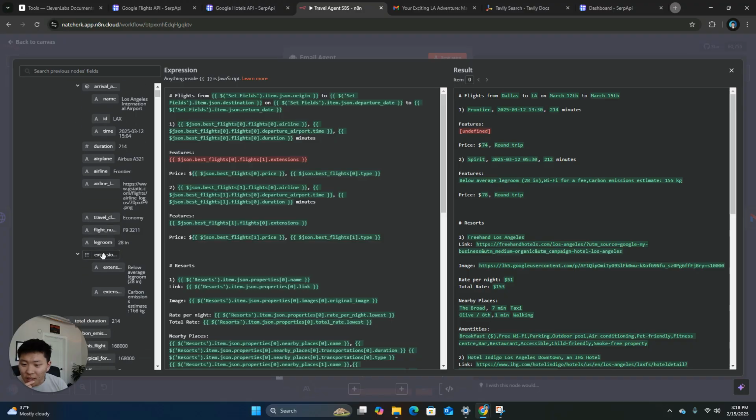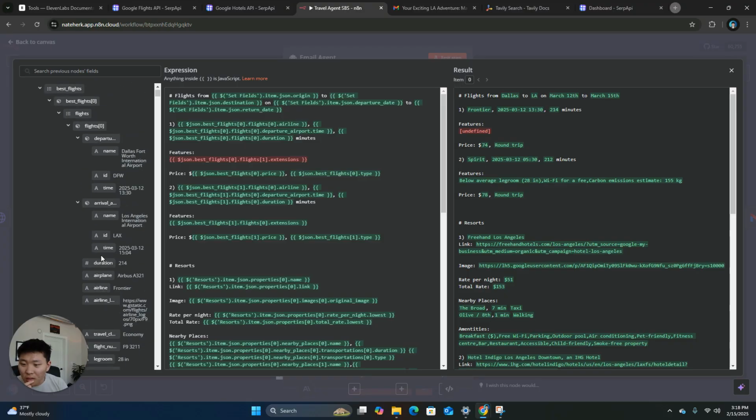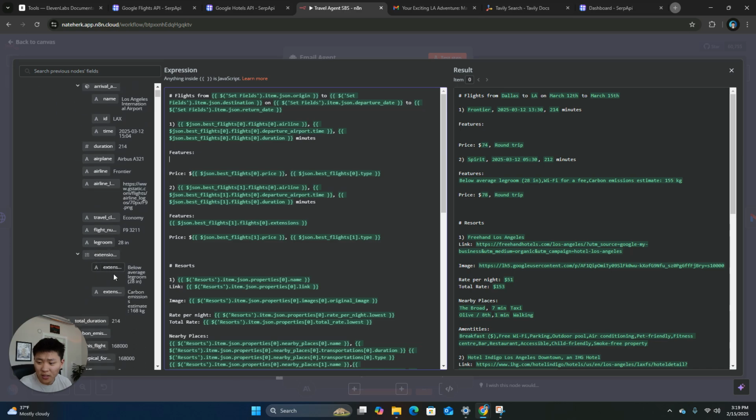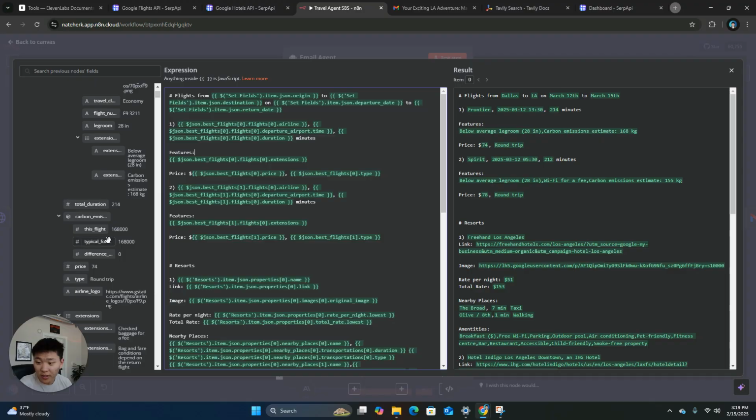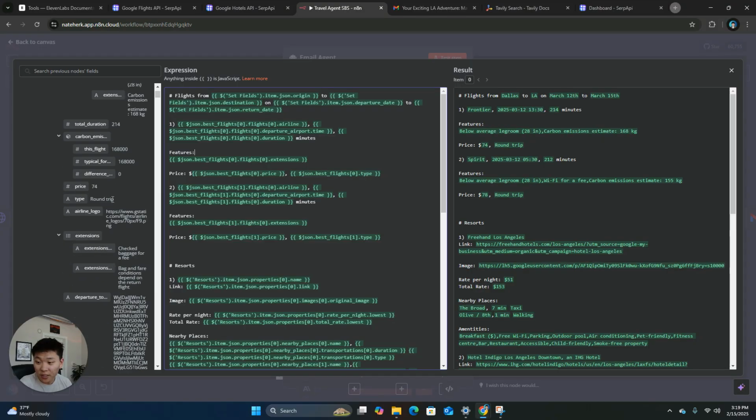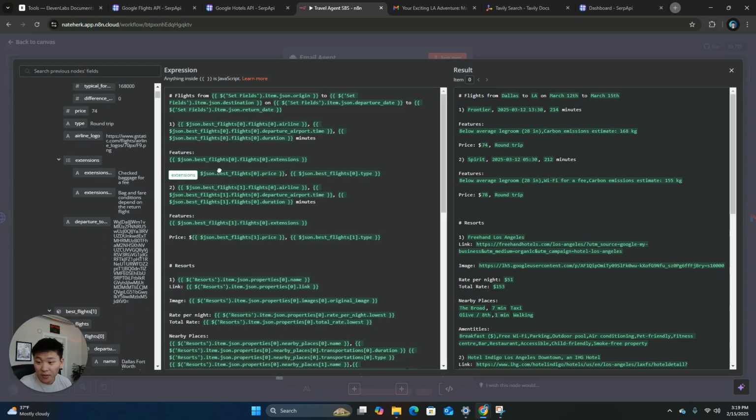Yeah, I guess I'm confused though, because flights 01. Okay, so what I actually want to do is change this to this extension list, which is flights 01 extension list right here. So there is features, rather than a second list of extensions down here, which is the one that we just had in there.